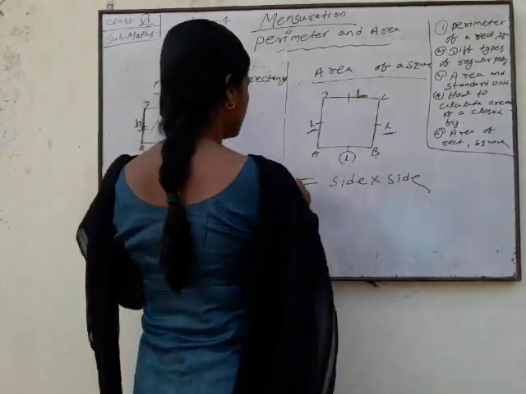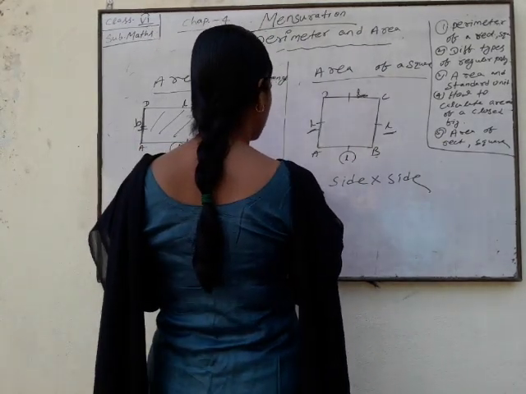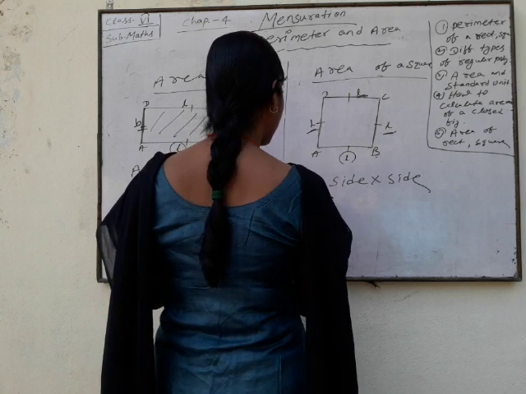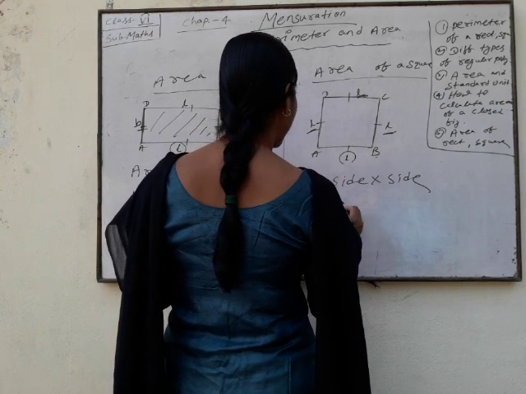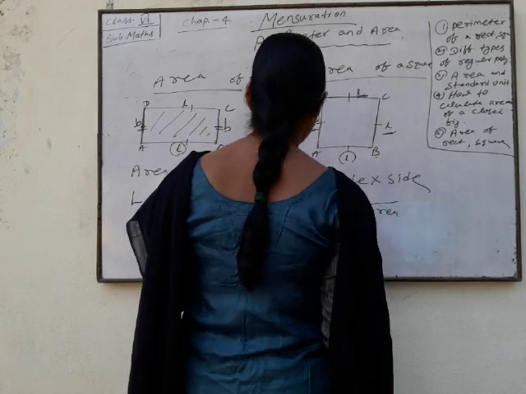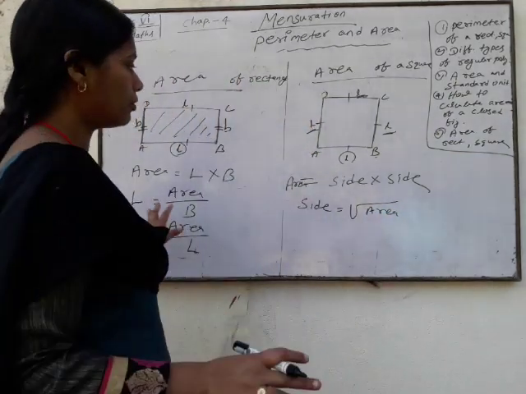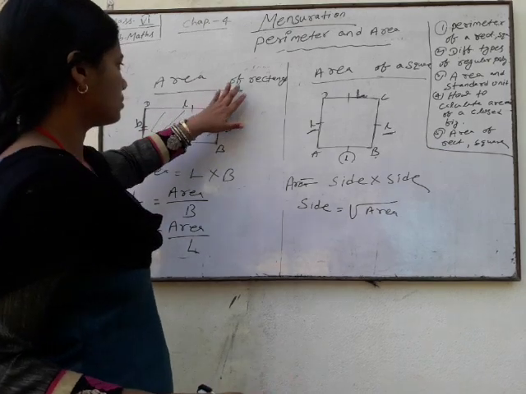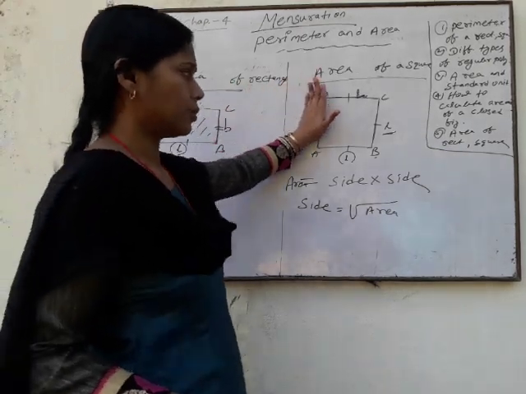And now, what is the formula for side? Side equals square root of your area. Okay, these are the formulas of your rectangle and square.